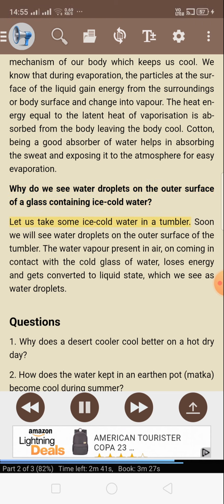Let us take some ice cold water in a tumbler. Soon we will see water droplets on the outer surface of the tumbler. The water vapor present in air, on coming in contact with the cold glass of water, loses energy and gets converted to liquid state, which we see as water droplets.